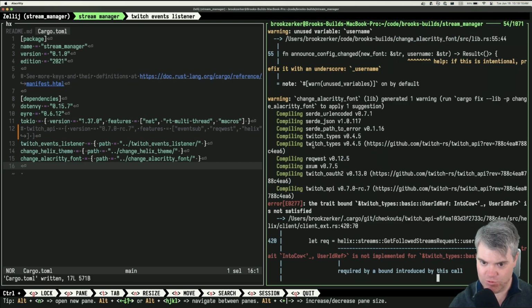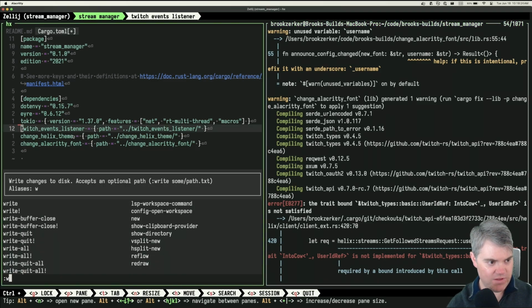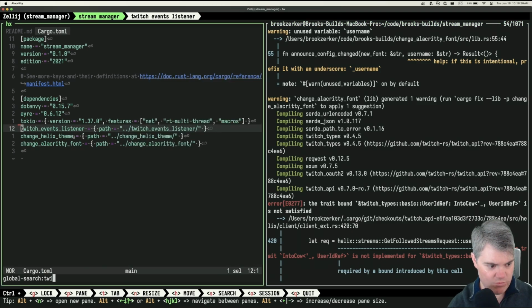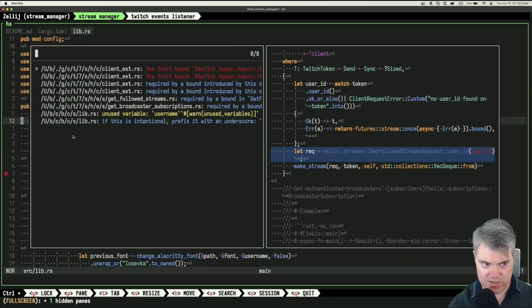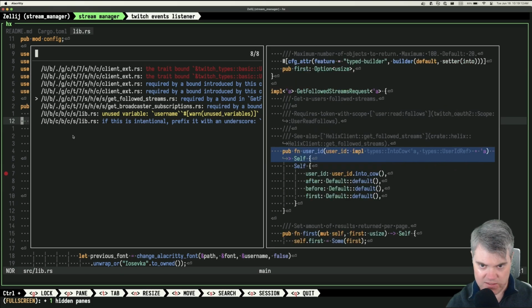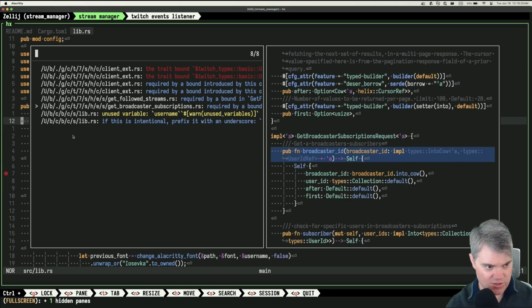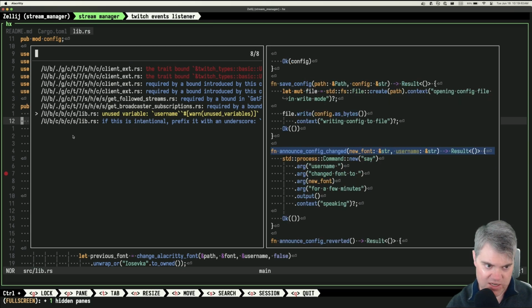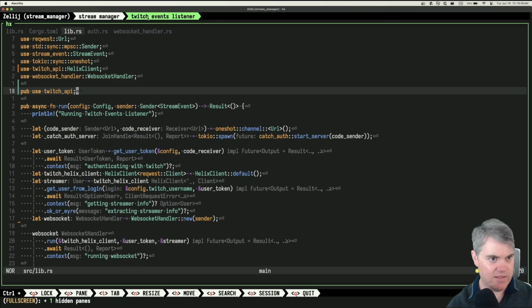We have the 2 Twitch types still. So let's go find everywhere where we use Twitch. Was it underscore API? Let's just look in cargo lock. Yeah, so I get that trait here again. Let's see, this is all their code. This is their code. Is this my code? Get followed streams? No, I think it's their code still. This one's my code because of the unused variable. Okay, that's fine. Okay, next question.